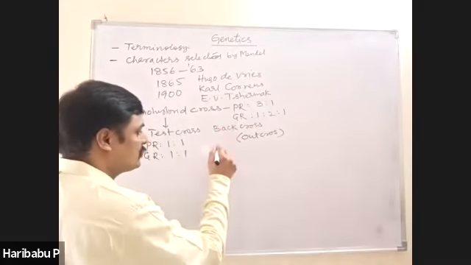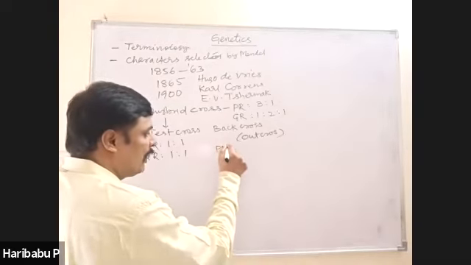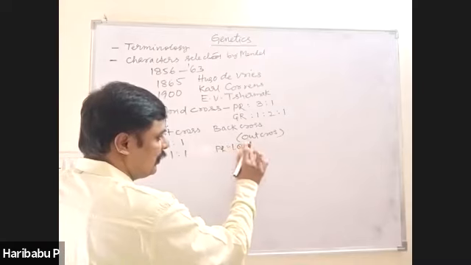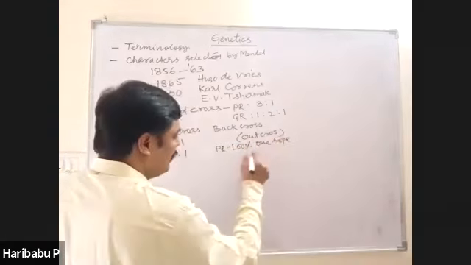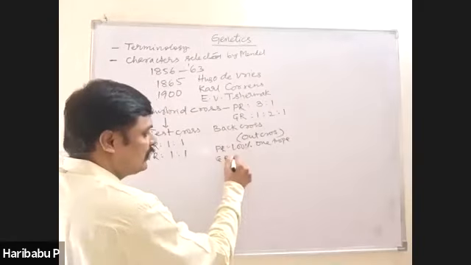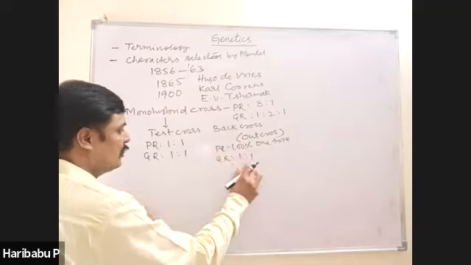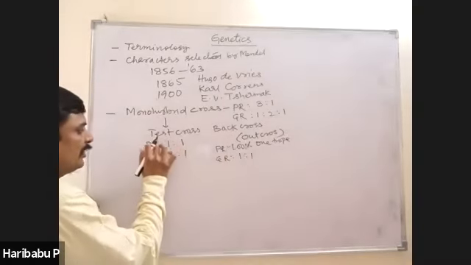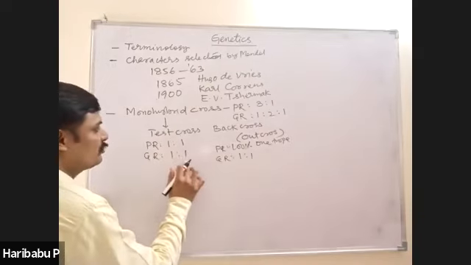In back cross, phenotypically 100% one type is obtained. Genotypically 1:1 ratio. Genotypic ratio of back cross 1:1. Phenotypic ratio of test cross 1:1. Genotypic ratio of test cross 1:1.